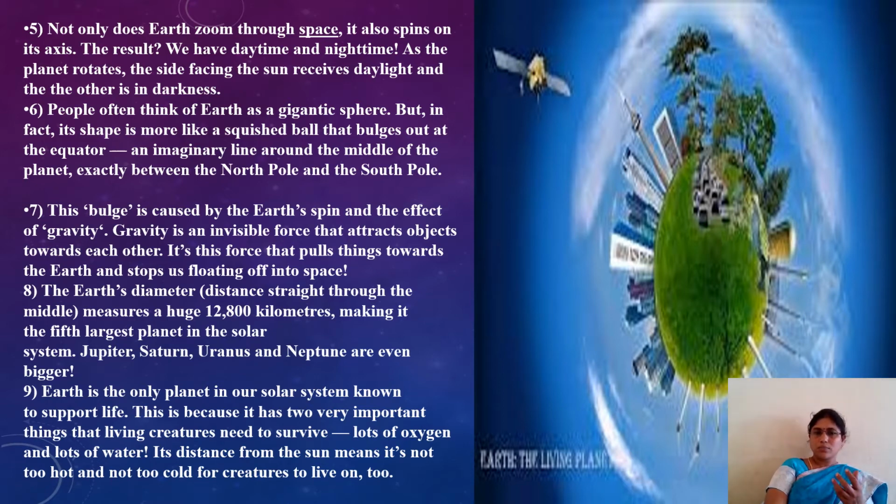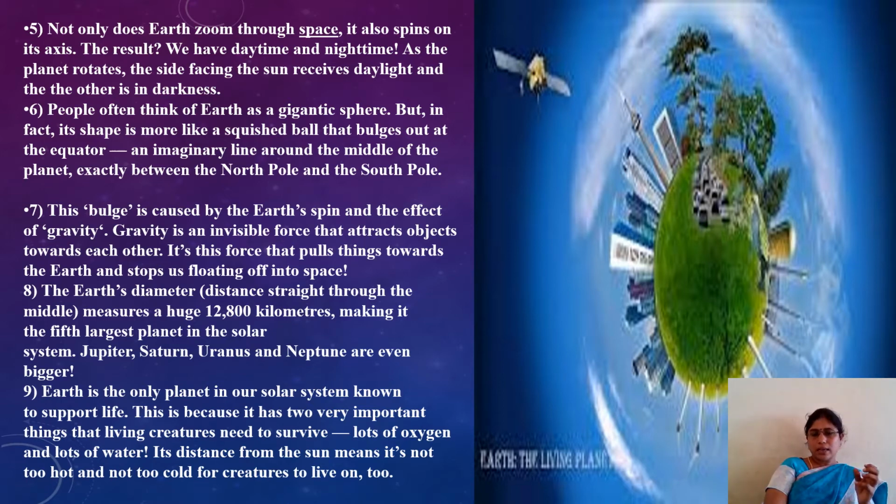Understood clearly? Means somewhat a puffed shape at that place. The bulge is caused by the Earth's spin and the effect of gravity. That bulge happens due to the spin, revolution, and rotation.